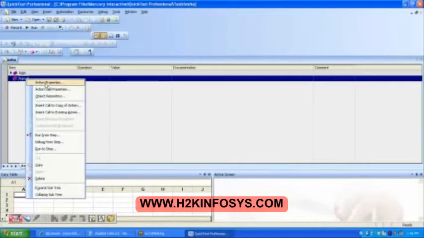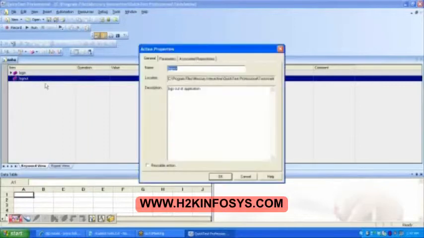But since you are using QTP 11, by default all the actions will be reusable. You need not make it reusable. By default, it will be reusable if you are using QTP 11. But mine is QTP 9.2, so I should manually make it reusable. So your one step will be lesser than mine. You need not make it reusable because they are already reusable by default. Okay.